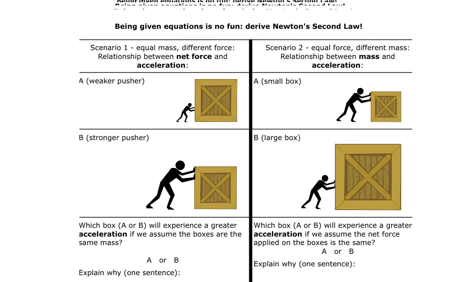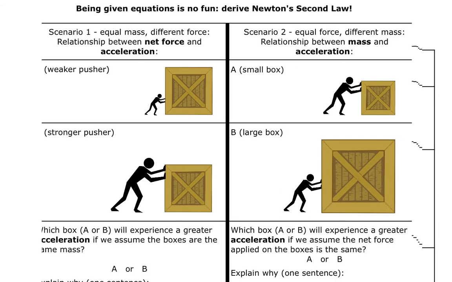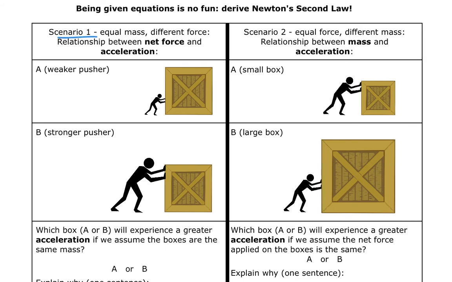So let's take a look at a couple of scenarios on this next slide. We've got a bunch of different scenarios. In scenario 1, we've got a pretty large crate and a pretty small person, so a pretty weak pusher.